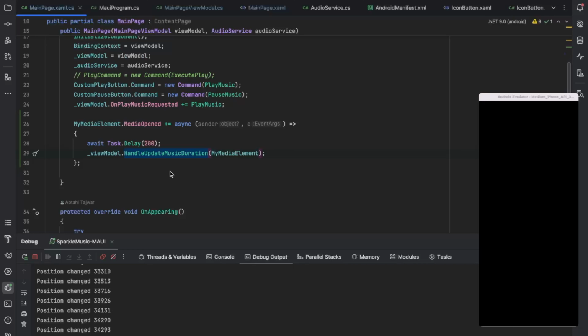Since this thing is working, our next task is to actually get the seeker working. So let's go.